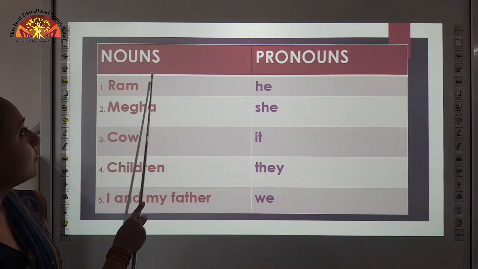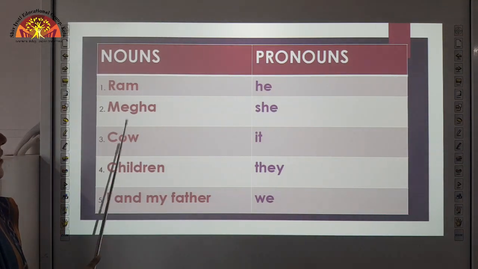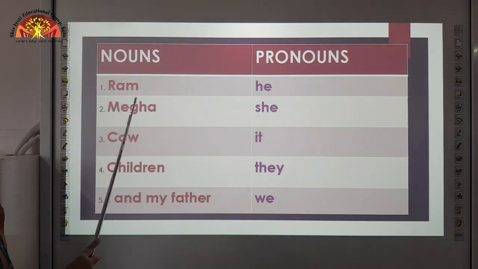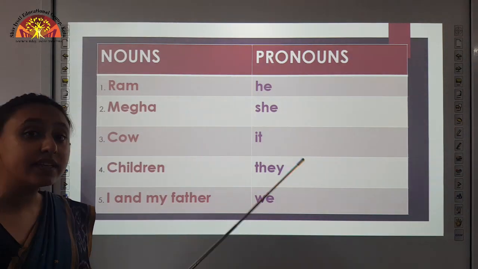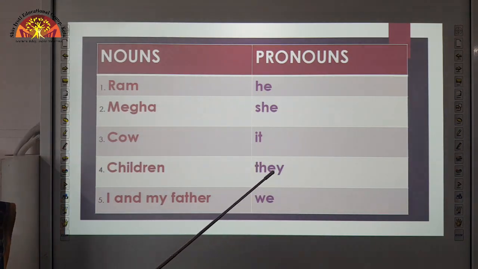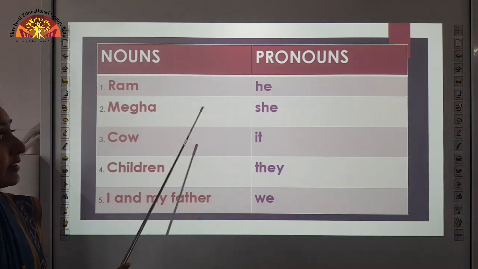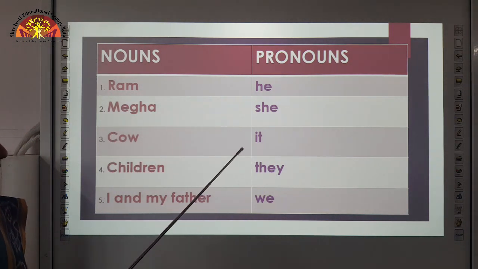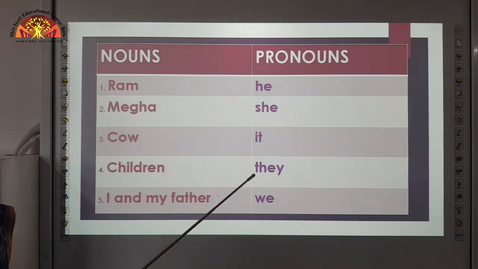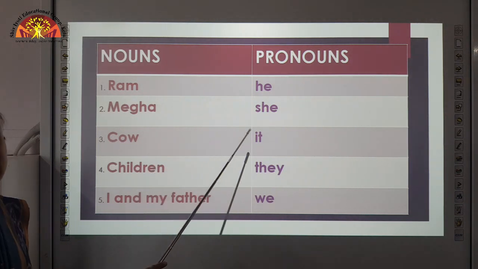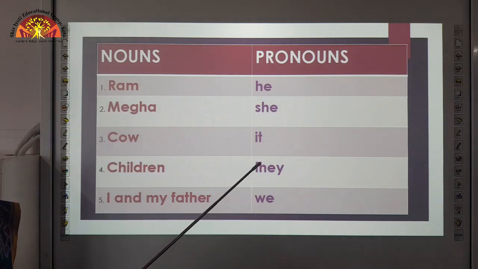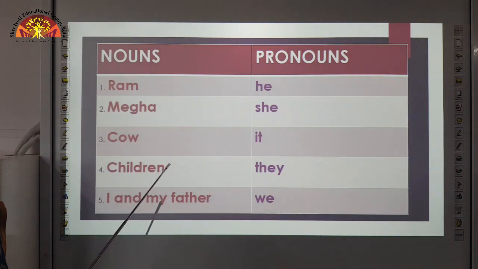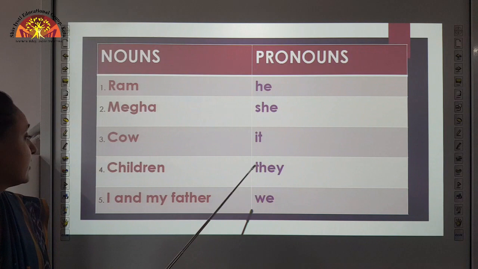Let's learn more nouns and pronouns. Here you can see the table. It is of nouns and pronouns. Ram. Ram कौन होता है? R-A-M, Ram. Ram is the name of a boy. So the pronoun we use to replace boy is he. Okay. Megha. Megha is the name of a girl, and the pronoun we use to replace the girl is she. Cow. Cow gives us milk. Cow is the name of an animal. So the pronoun we use to replace cow is it.